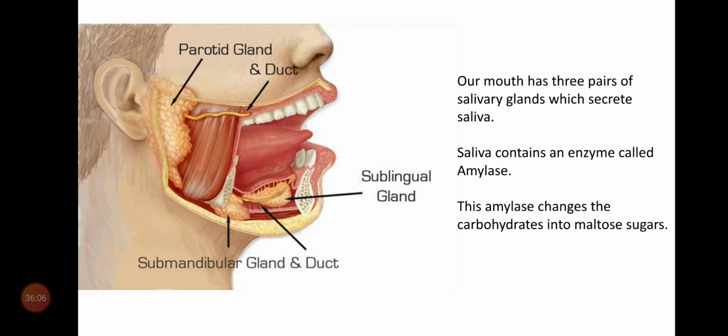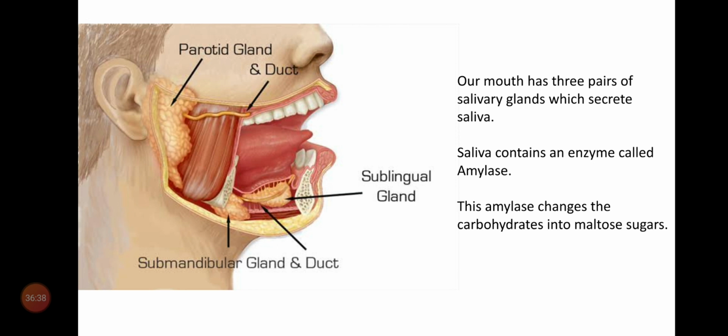So what is the use of the saliva? Saliva contains an enzyme called amylase. This amylase is also called ptyalin. Amylase or ptyalin is an enzyme. What is the use of the enzyme? Enzymes help in digesting the food.